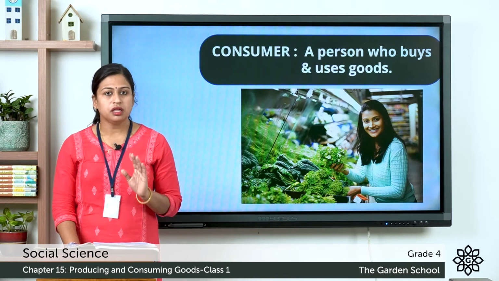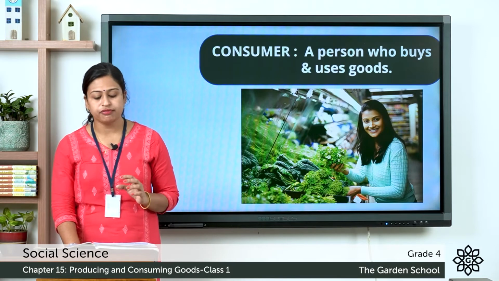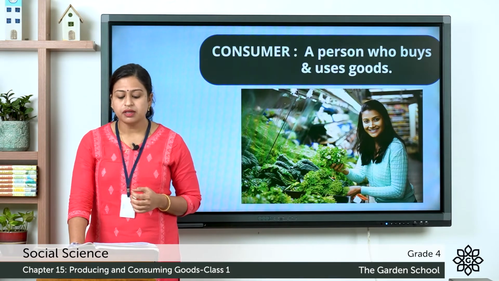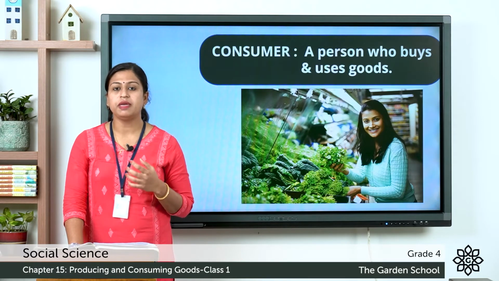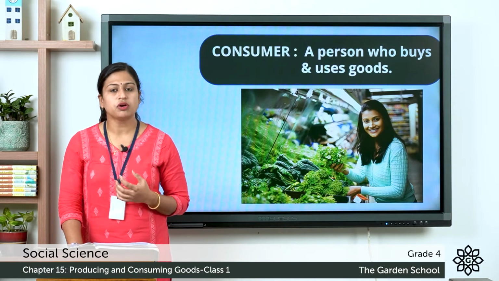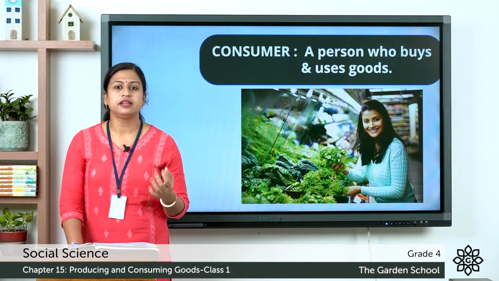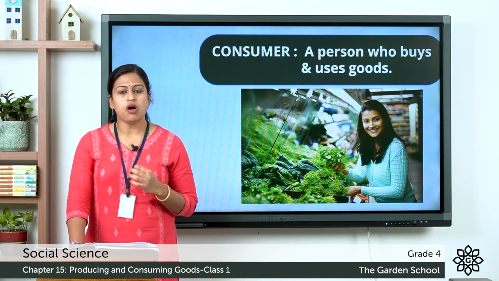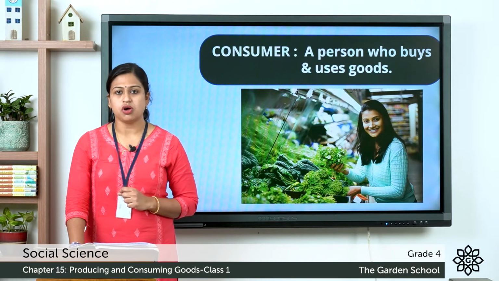So here the producer must be aware of the consumer's needs and wants. For example, there are many producers who make varieties of chocolates because they know that both children and adults like chocolate, and there will always be demand for it.